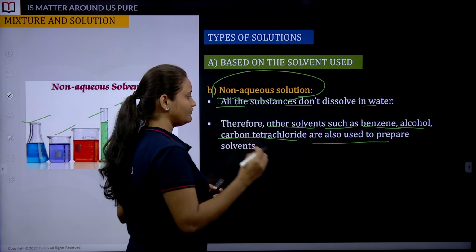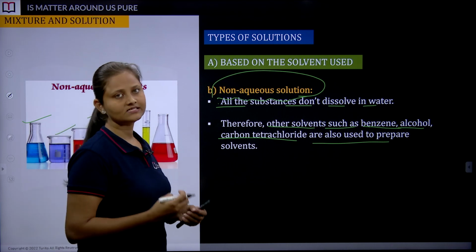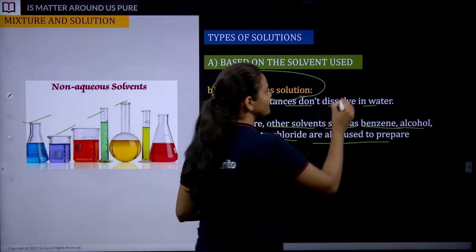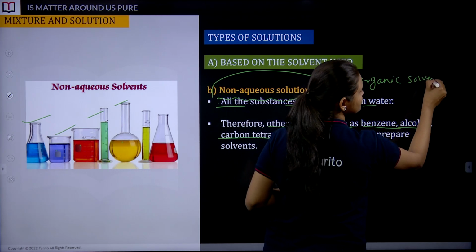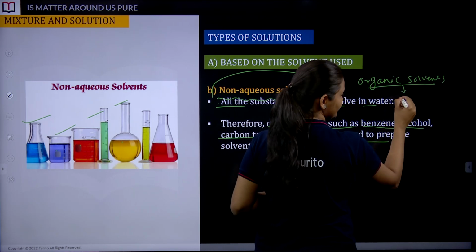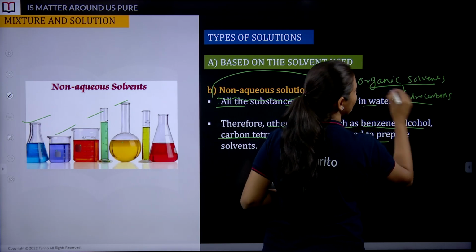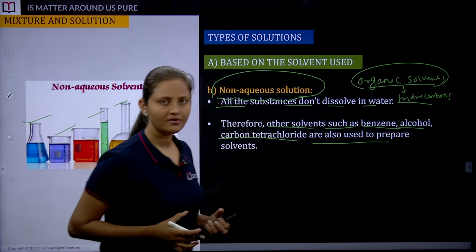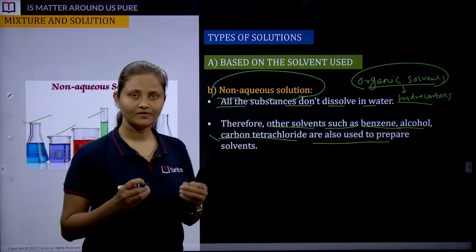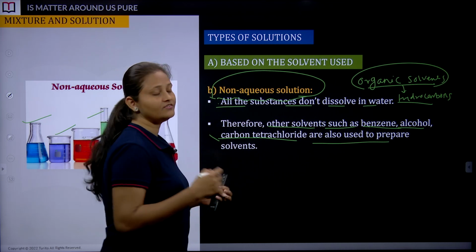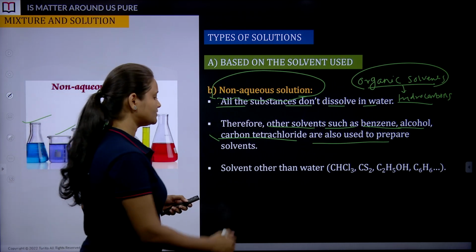Do not get confused, do not panic. Benzene, alcohol, carbon tetrachloride: these are organic solvents, majorly made up of hydrocarbons. We are going to learn about organic chemistry, where we will meet all these different chemicals which we use as solvents to make non-aqueous solutions, that is, solvents other than water.